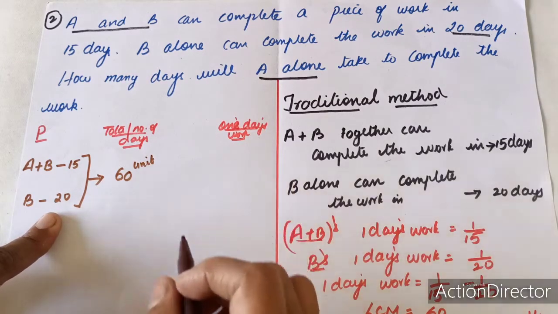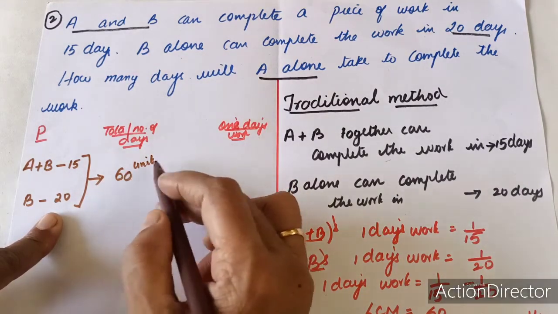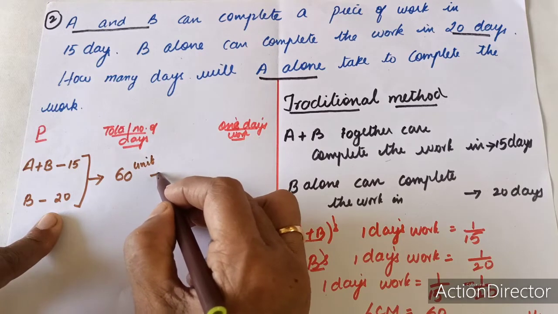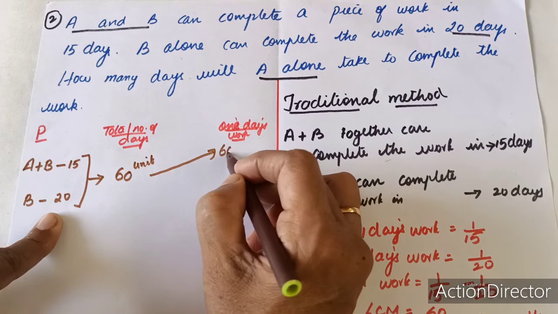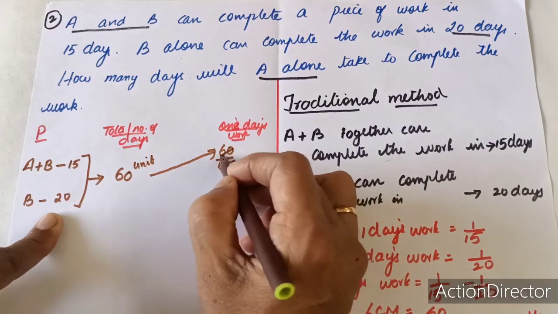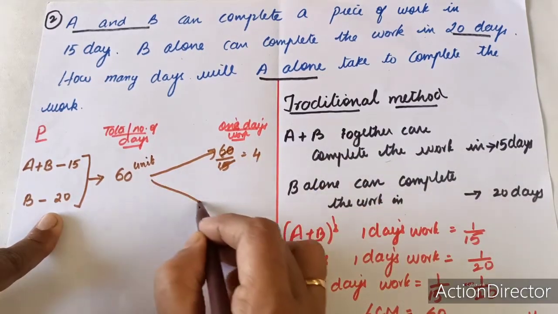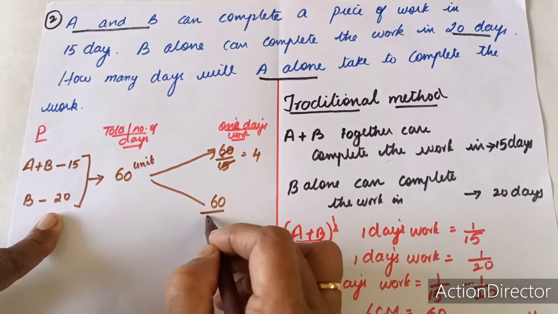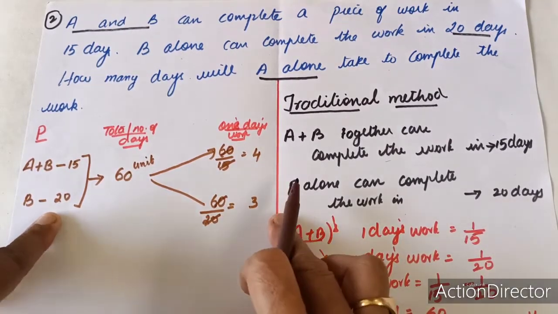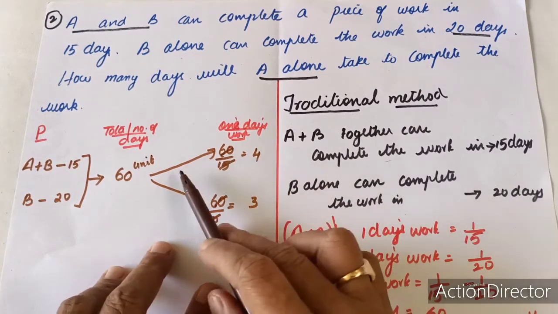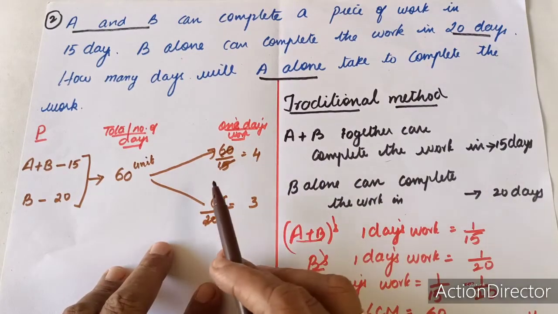Now let us find their 1 day's work. I am going to divide 60 by 15, which gives 4, and 60 by 20, which gives 3. Assume that A and B are making pens.